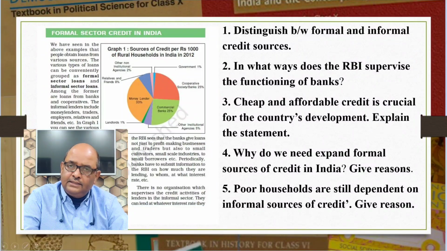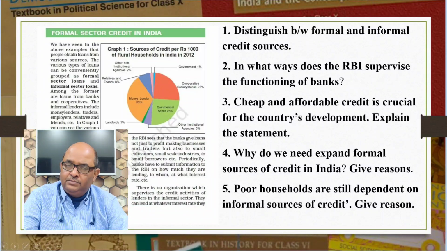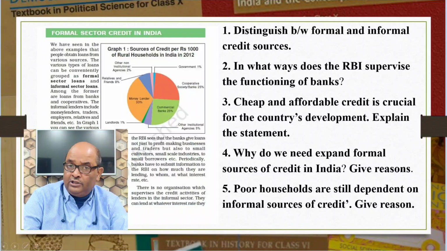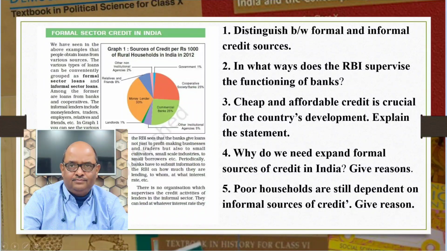Thus, it is necessary that banks and cooperatives increase their lending, particularly in the rural areas, to save people, especially poor farmers and workers, from the exploitation of the informal sources of credit. This will also automatically reduce the dependence of rural poor people on informal sources.